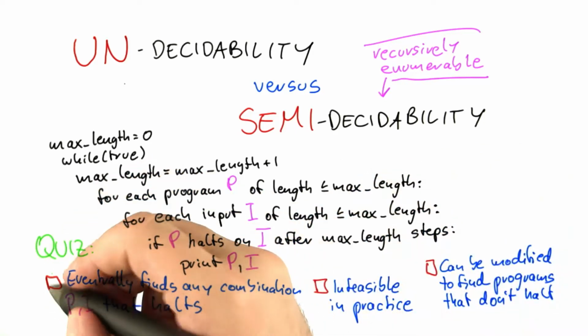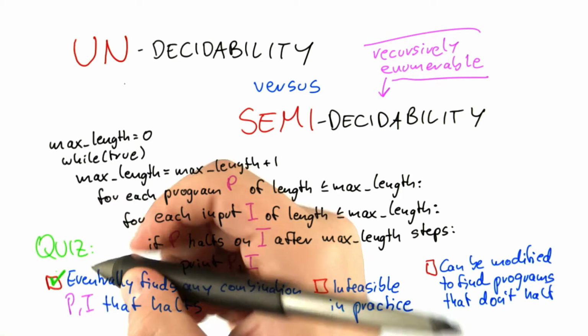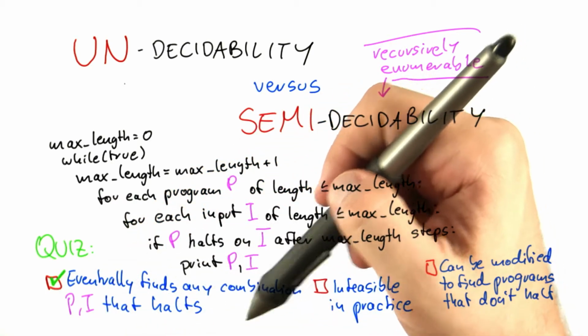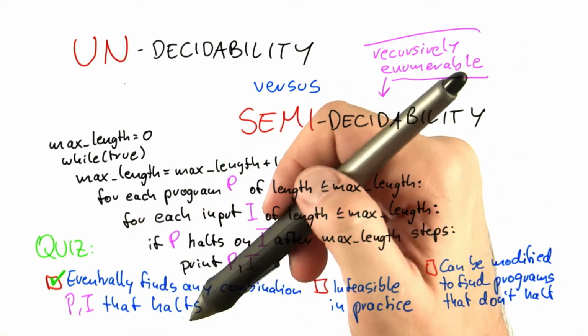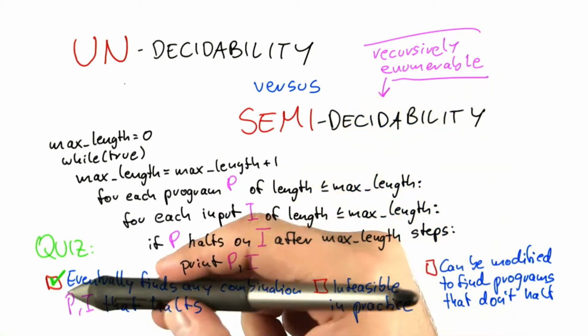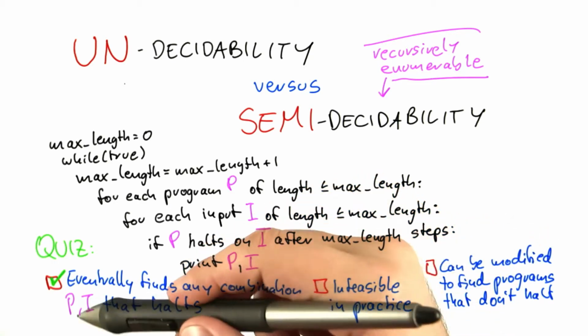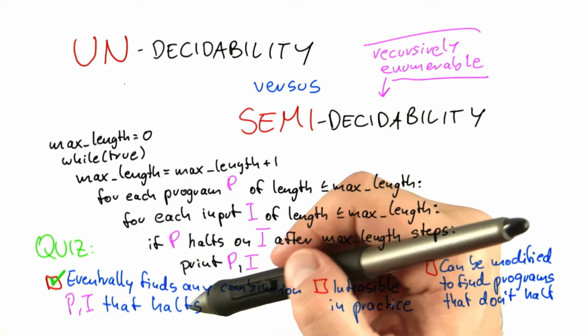And the answer here is that surprisingly, at least I think it's very surprising, this algorithm is capable of finding any combination of program and input that halts. And the reason is simple. If a program halts, then the program has a finite length, the input has a finite length, and the number of steps in which the program can run on the input, if it halts, is finite.